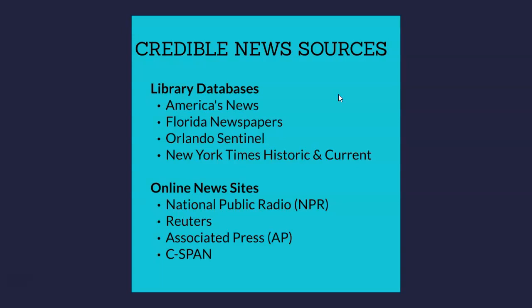So, for example, if you went to the Orlando Sentinel website, they would want you to pay for access to read the articles. However, you have free access through the library databases. We also have America's News, which is newspapers all over the United States, a database called Florida Newspapers, which limits you just to newspapers in Florida, the Orlando Sentinel, as I mentioned, as well as the New York Times Historic and Current.